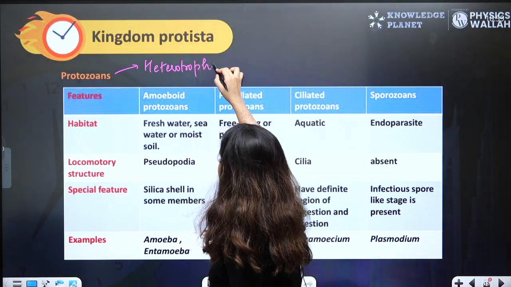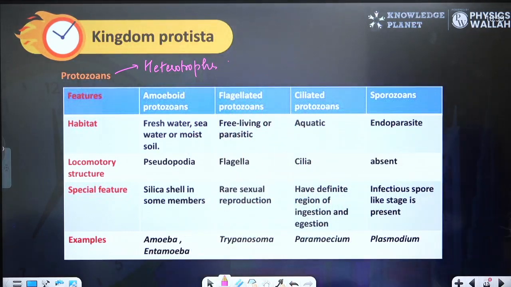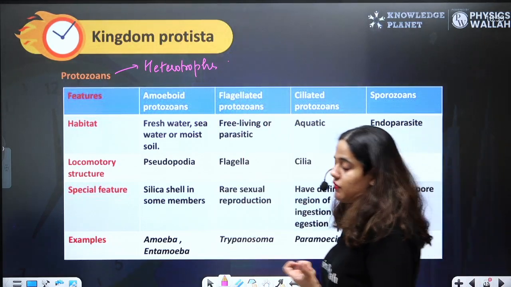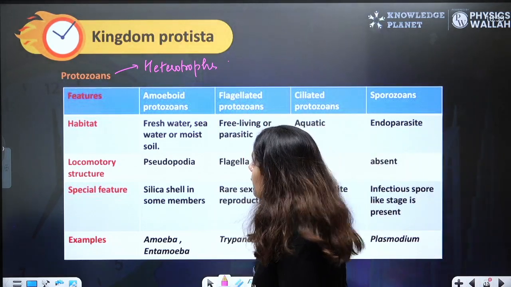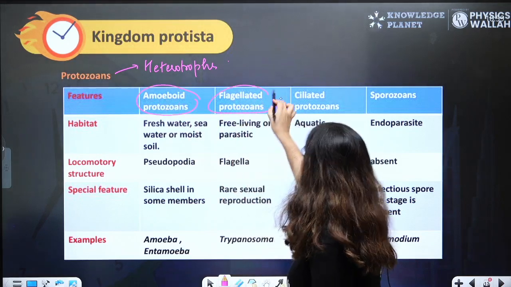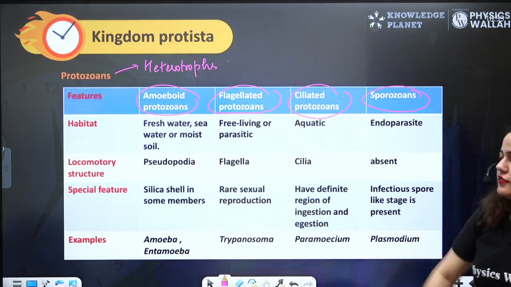They can be saprophytic, which means they feed on dead or decaying matter, or parasitic, which means they take their nutrition from living matter. Amoeboid, flagellated, ciliated, and sporozoans.